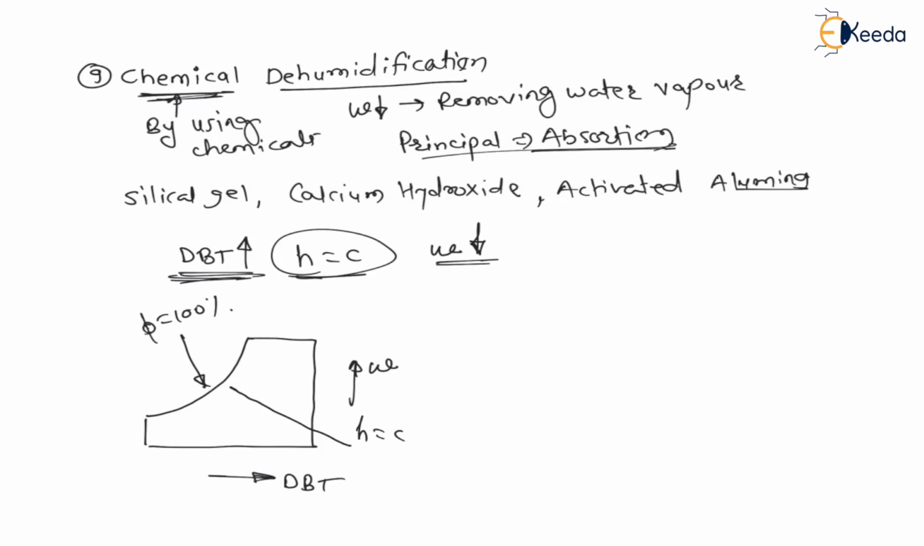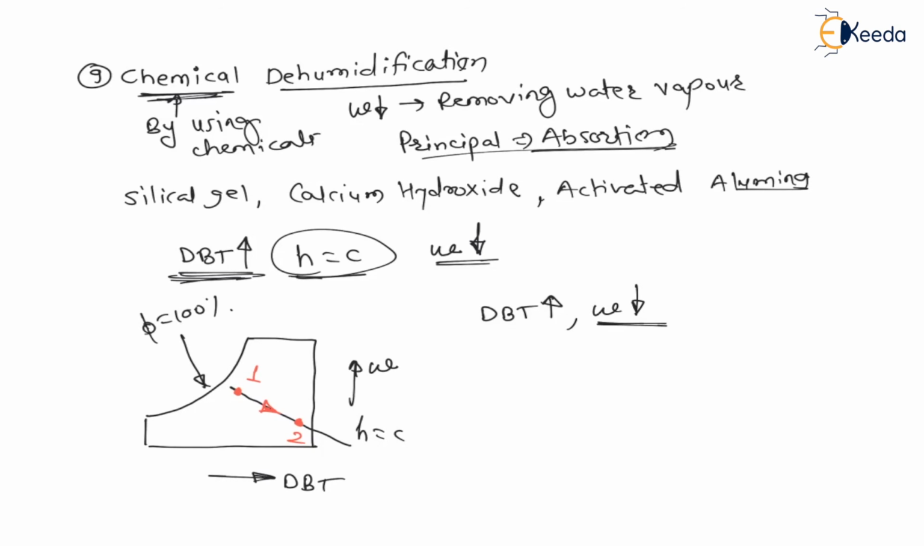Therefore the condition 1 will be here, and process point 2 will be here. Therefore this 1 to 2 process is called chemical dehumidification. So my dear students, during chemical dehumidification we can say dry bulb temperature is increasing, right? Here we are moving towards the right, meaning dry bulb temperature is increasing, and here specific humidity is decreasing.